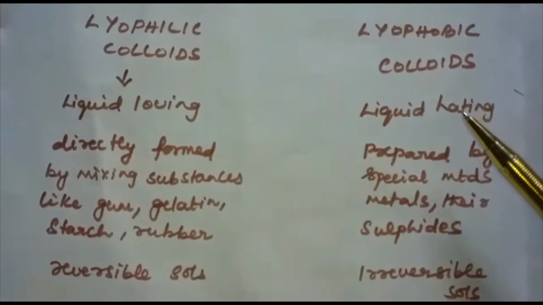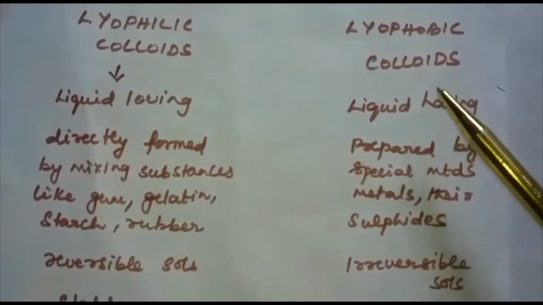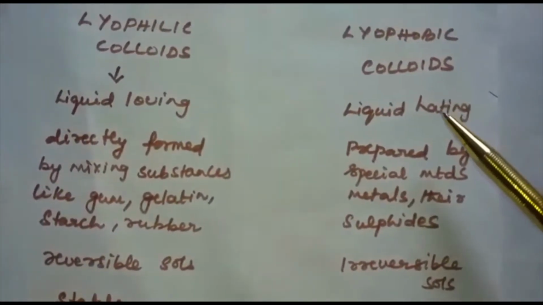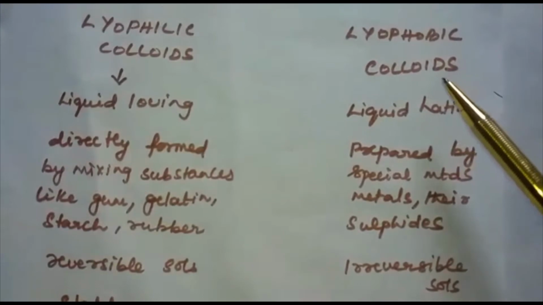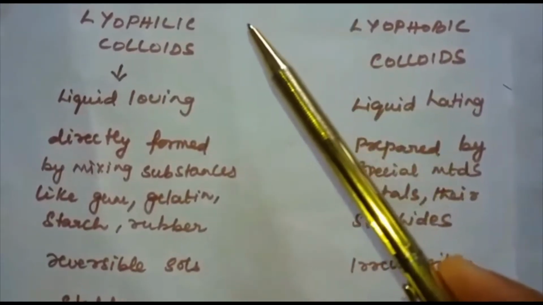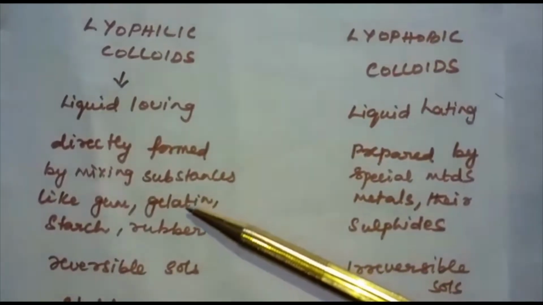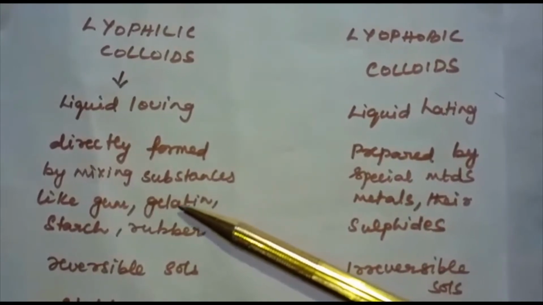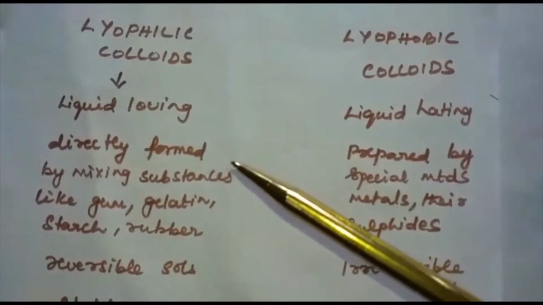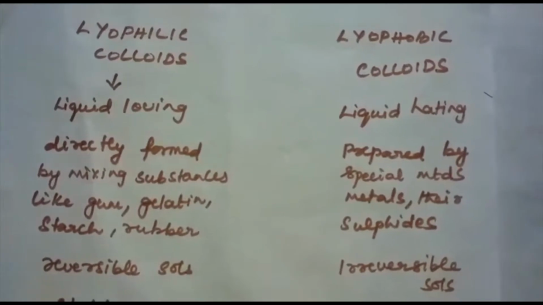Lyophobic colloids, when simply mixed with the dispersion medium, do not form the colloidal sol. They need special methods for their preparation. Examples of lyophobic colloids are metals and their sulfides. Lyophilic colloids are reversible in nature, that is, the sol can be reconstituted by simply remixing with the dispersion medium. Lyophobic colloids are irreversible in nature.